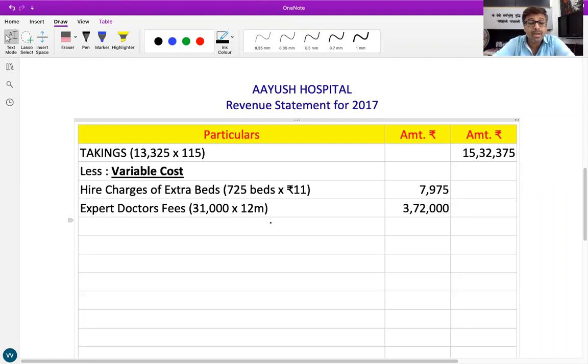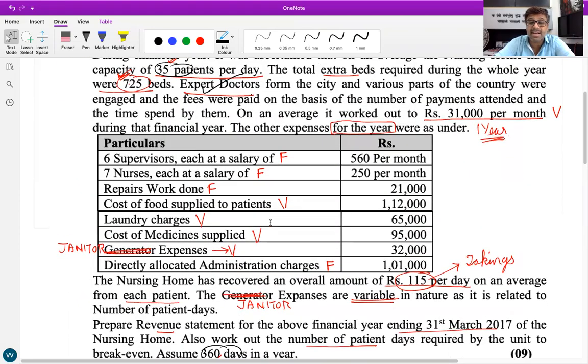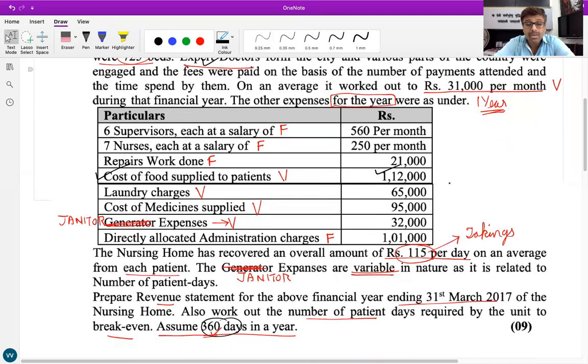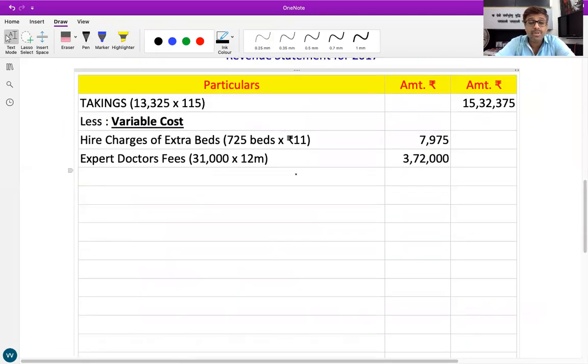What else is marked as variable? Cost of food supplied to the patients, 1,12,000.